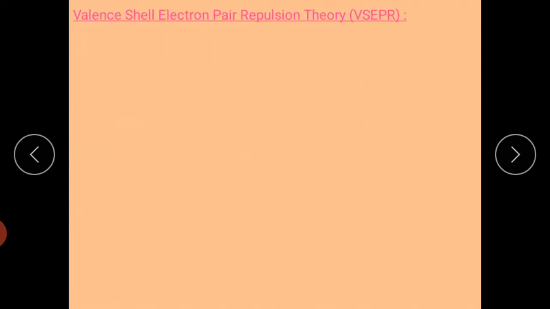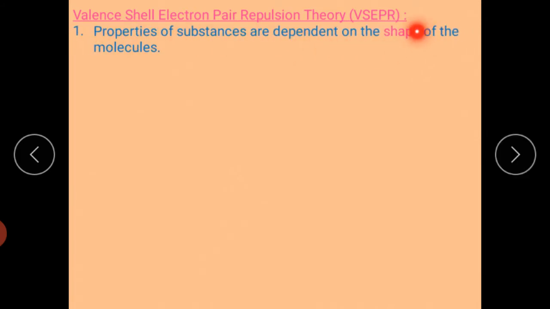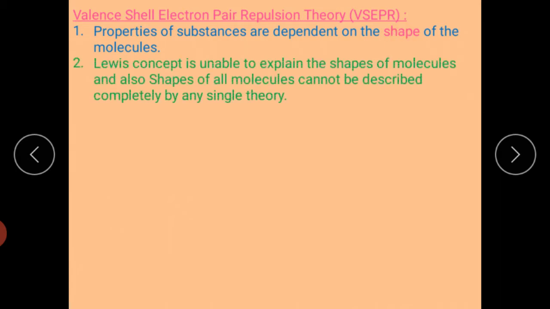Another most important point is the theory proposed by Sidgwick, the valence shell electron pair repulsion theory. The properties of a substance depend upon the shape of the molecule. Any molecule has a definite shape and its properties depend upon this shape.